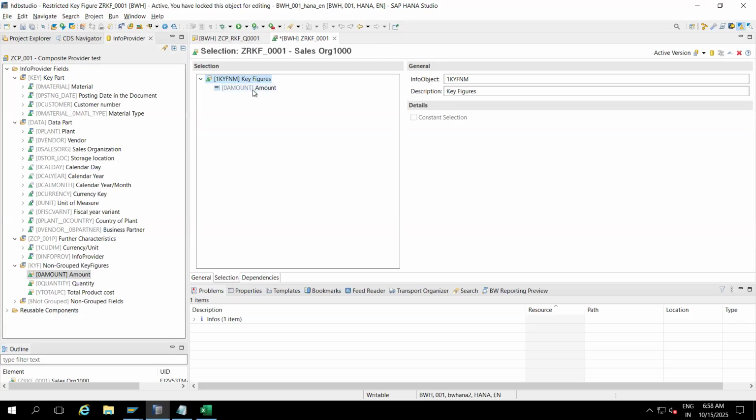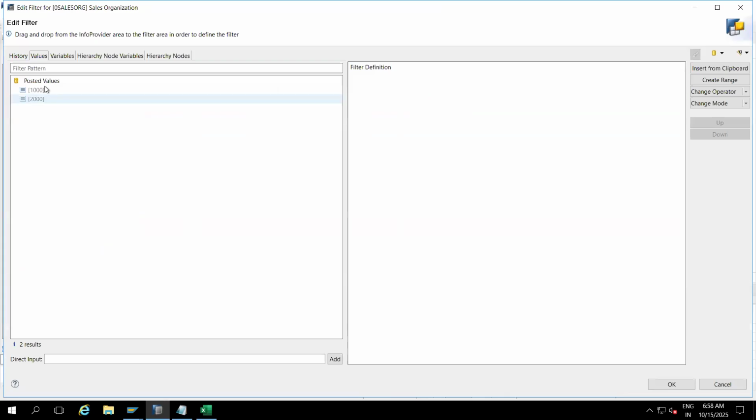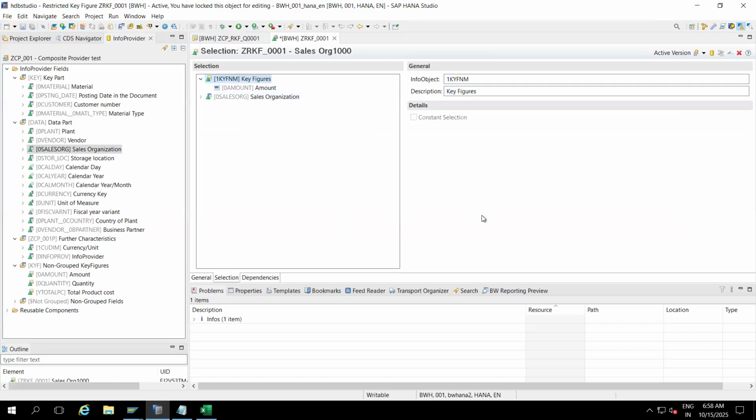I'm restricting this amount based on a characteristic value. I'm dragging the sales org, right click and restrict. How many values are there under this? 1000 and 2000. Let me select 1000, click OK at the bottom, and save it.